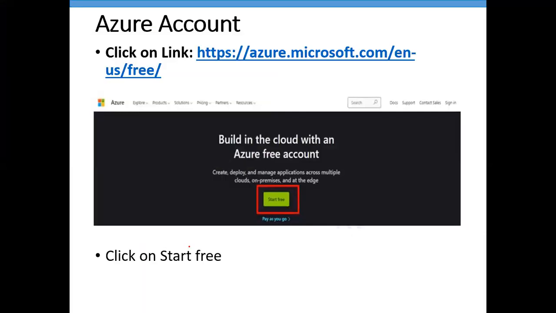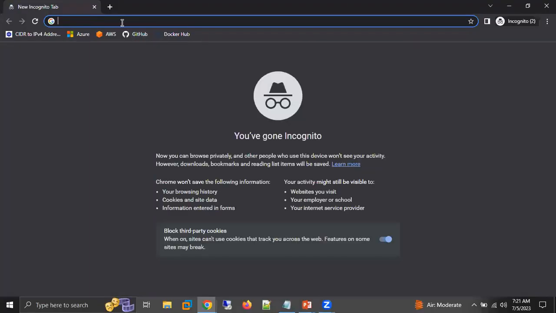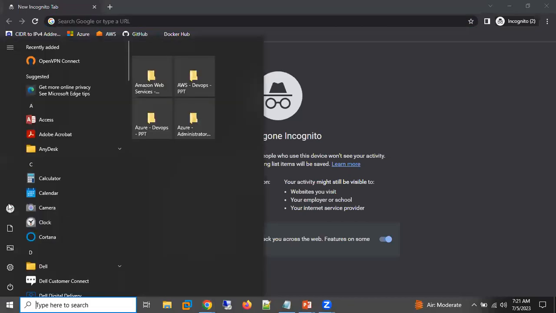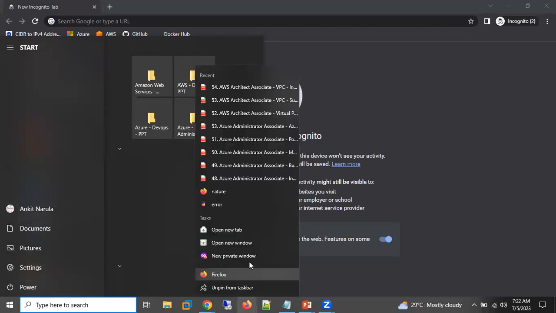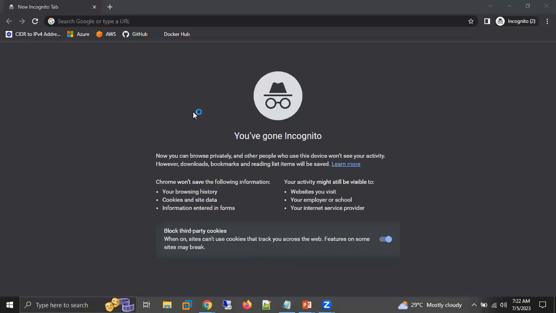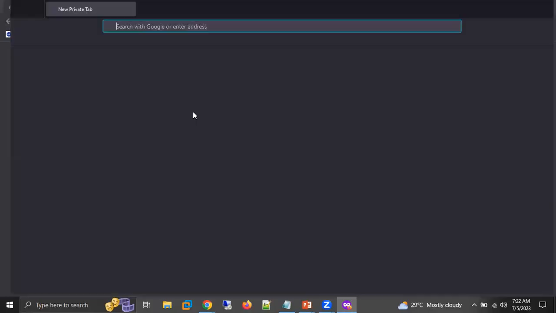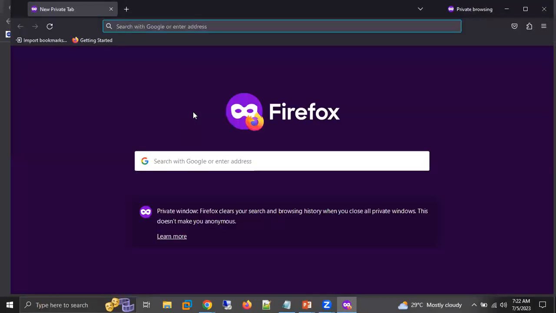Whenever we log in on our Windows machine, we are already logged in with one of the Microsoft accounts, so it is trying to pick that account. So always try to open your Azure account in a private window. It will be easy for you to practice, especially if you're using some other email ID.